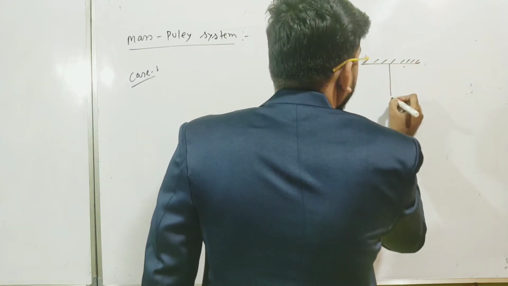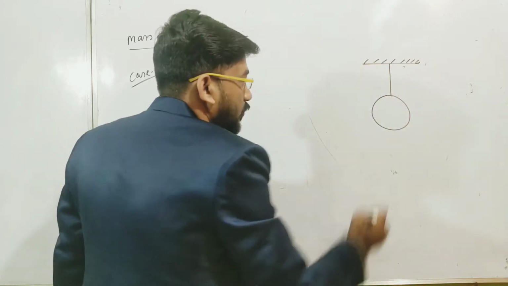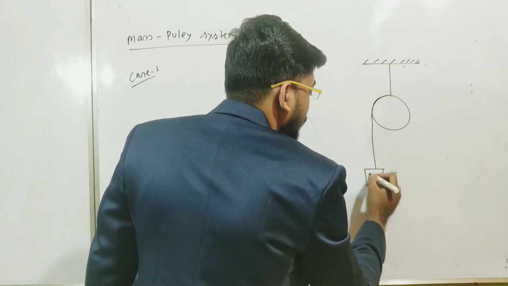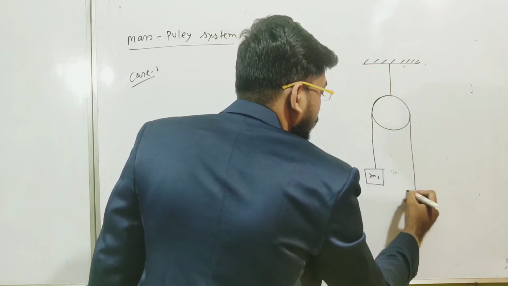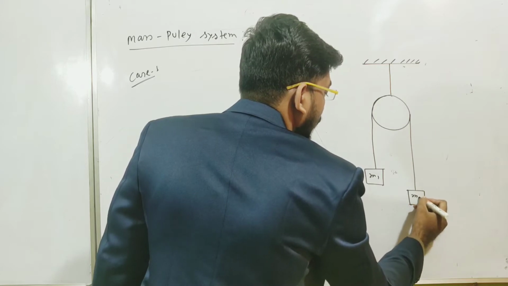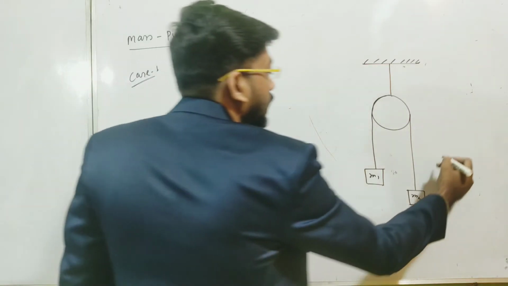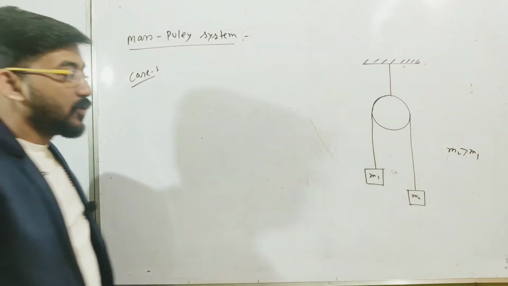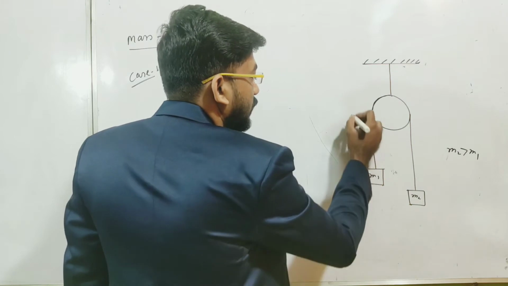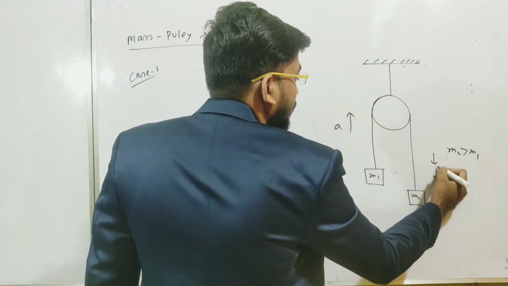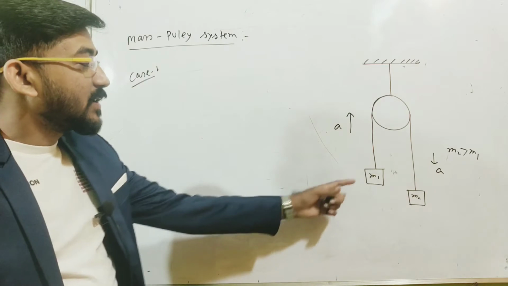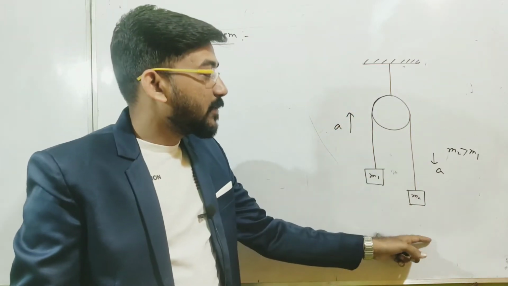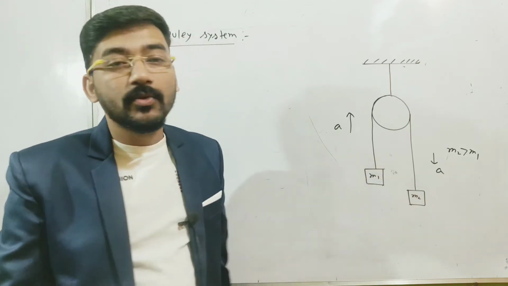That is a pulley and two masses are hanging like this. One is mass m1 and another is mass m2. And let me assume that m2 is greater than m1. If m2 is greater than m1, then the system will be accelerated along this direction. Let me assume that the acceleration of m1 is upward and the acceleration of m2 is downward, and the acceleration will be same on both sides.